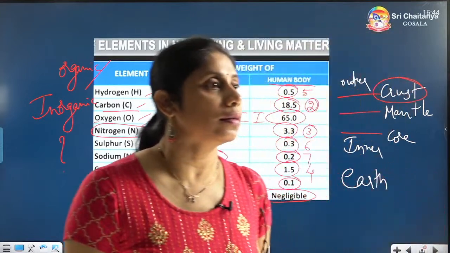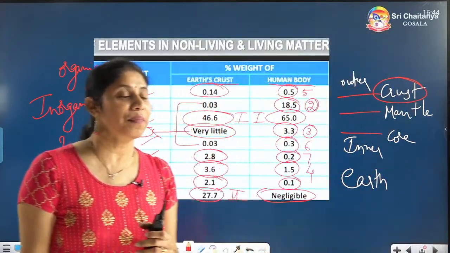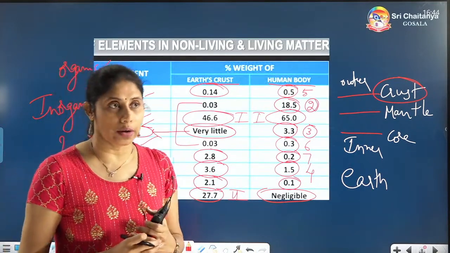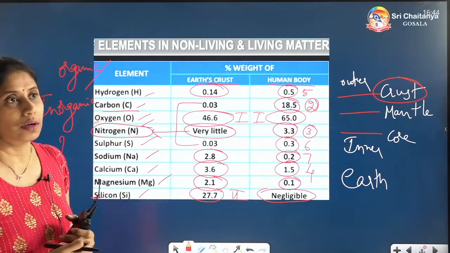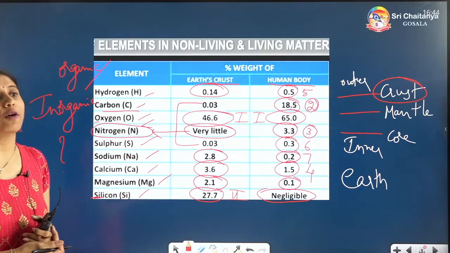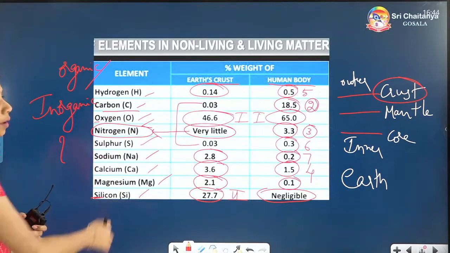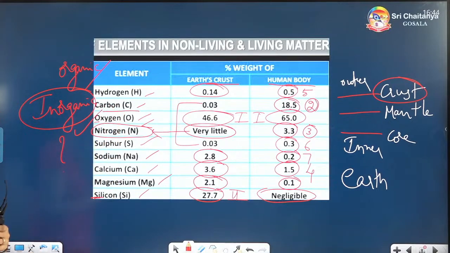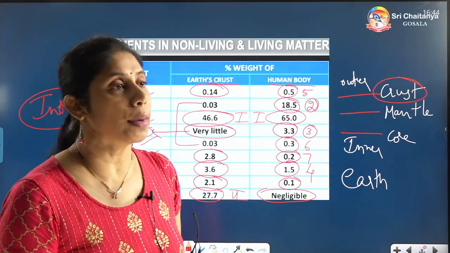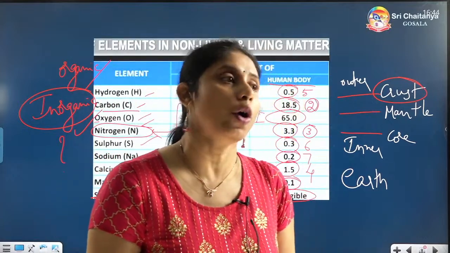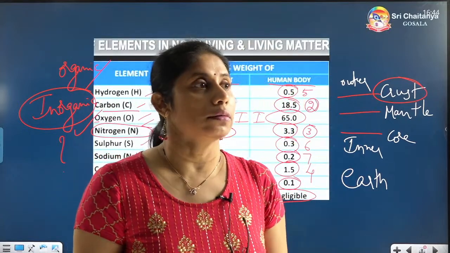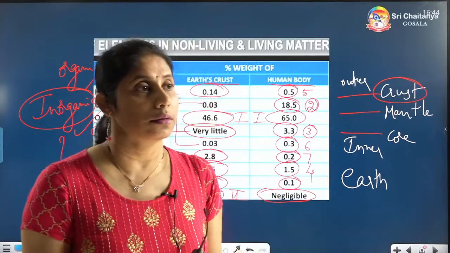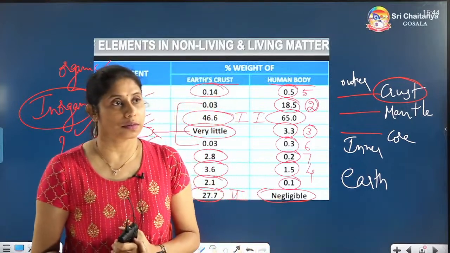Okay, some of you are typing organic. The mineral ions which I have listed here, if you take individual ions, they are all inorganic, but they can be involved in the formation of organic compounds. All these are inorganic. This is the correct one. All these are inorganic, but they can be used in the formation of organic compounds.